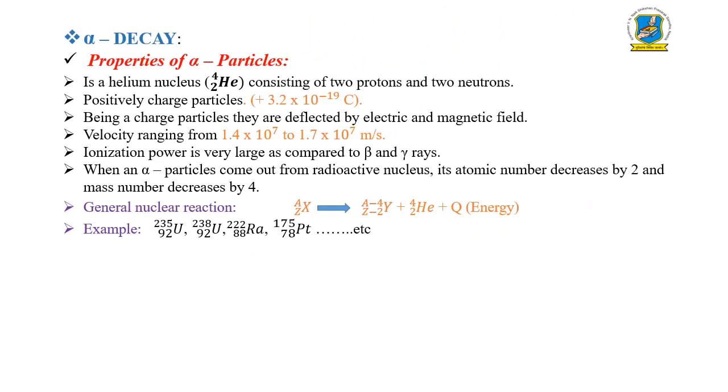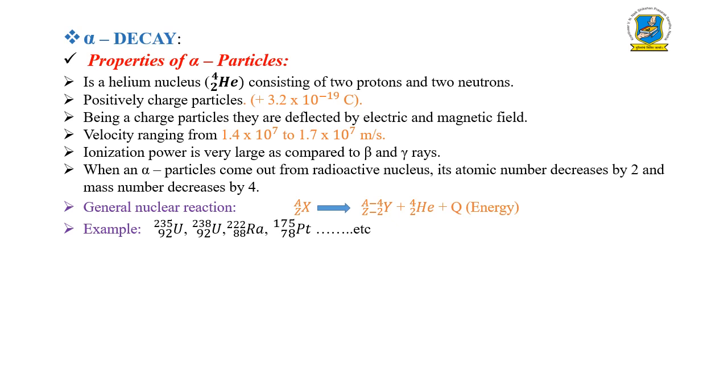So here is the first type, that means alpha decay. Let's talk about the properties of alpha decay. In alpha decay, there is an emission of 2 protons and 2 neutrons, that is nothing but the helium nucleus, that is nothing but the alpha particle. They are a positively charged particle because when the alpha particle comes out, there is an emission of 2 protons and 2 neutrons. Protons have positive charge and neutrons are electrically neutral. So the overall charge on the alpha particle is only positive, that means only due to the protons. That's why they are positively charged particles.